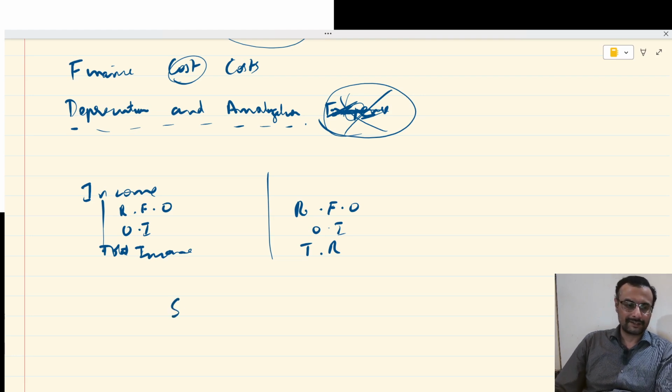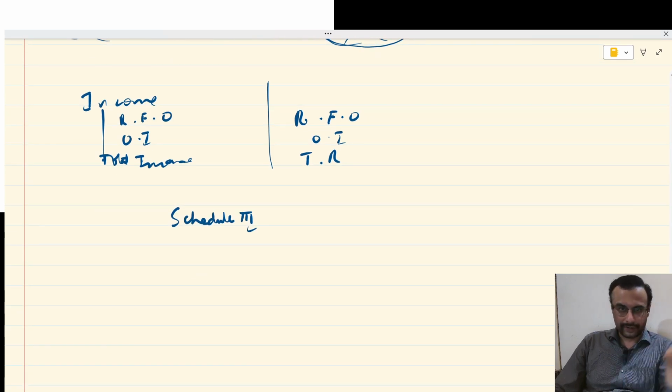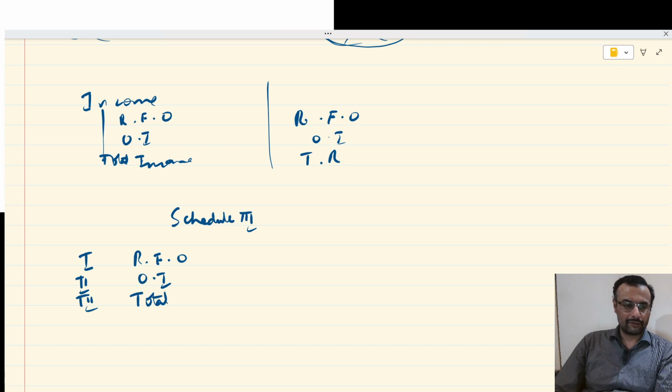That person says Schedule 3, but Schedule 3 has not been followed. As you can see, terminology mistakes have happened. That person correctly wrote Roman number 1, revenue from operations, I'm writing it in short. Roman number 2, other income. Very happy. Roman number 3, total revenue. Super. Till here, everything is correct. Fourth item is expenses.